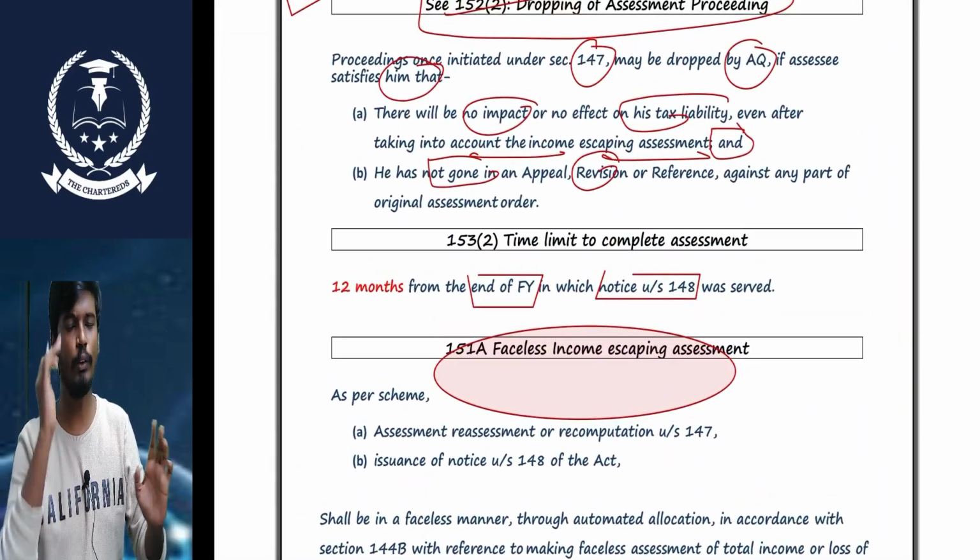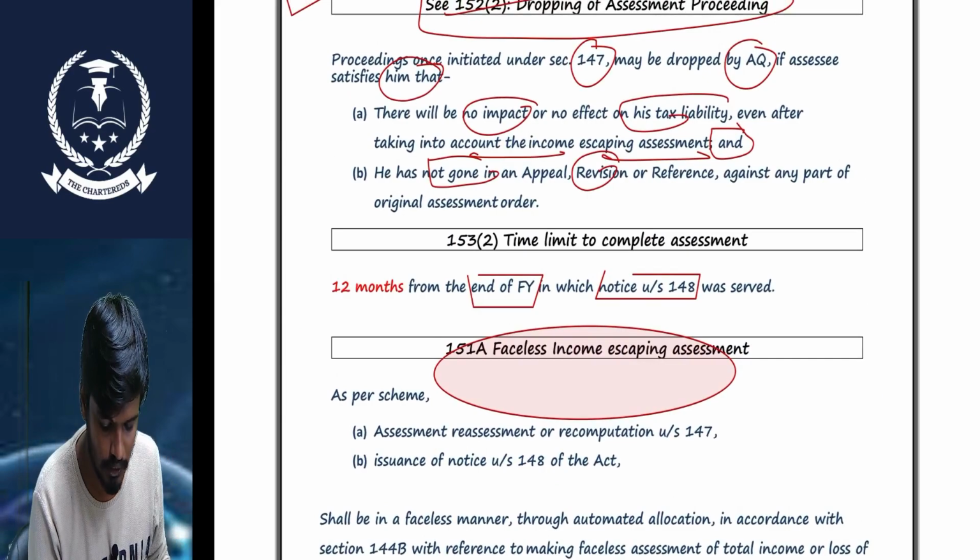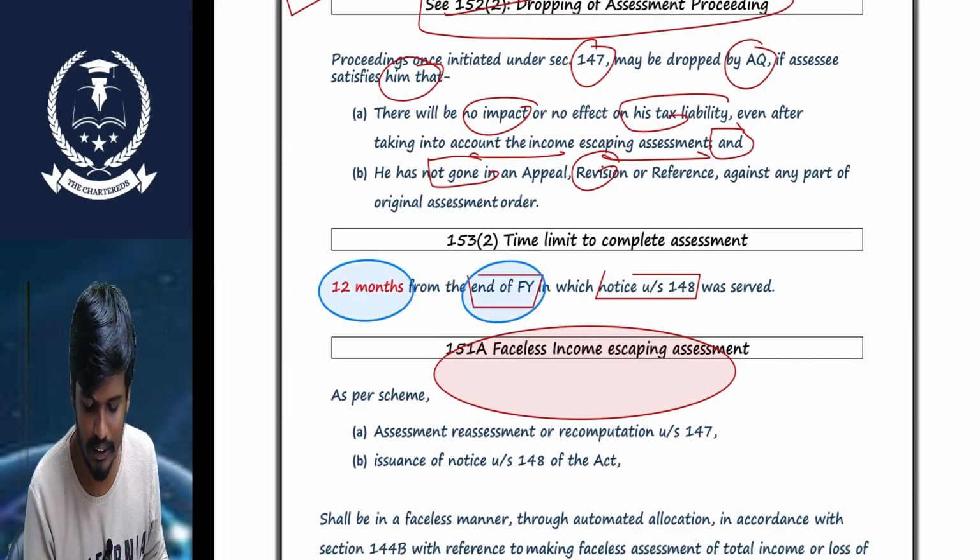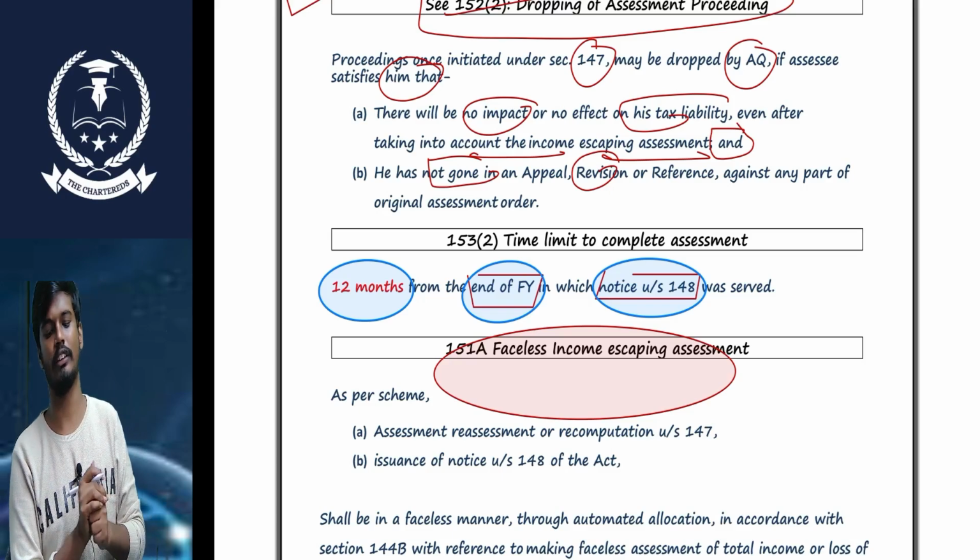So what is the time limit to complete this assessment? 12 months. What is the time limit to complete it? 12 months from the end of the relevant financial year in which the notice was issued. What is the time limit to complete the assessment? 12 months from the end.